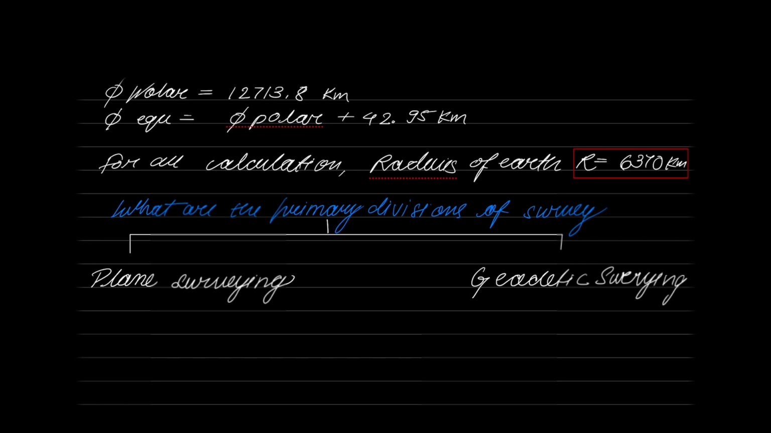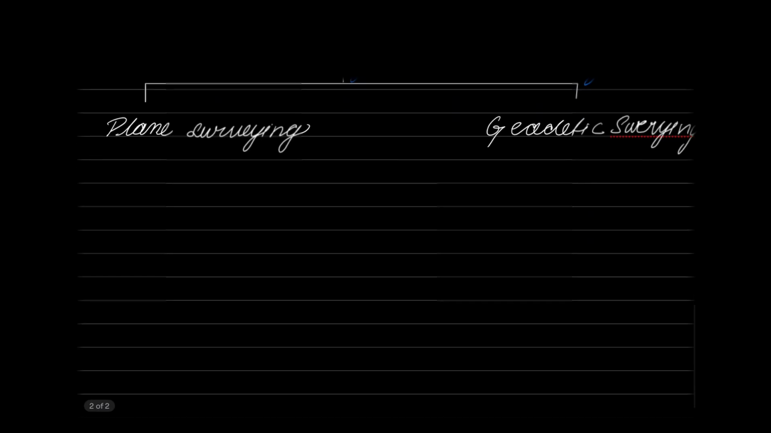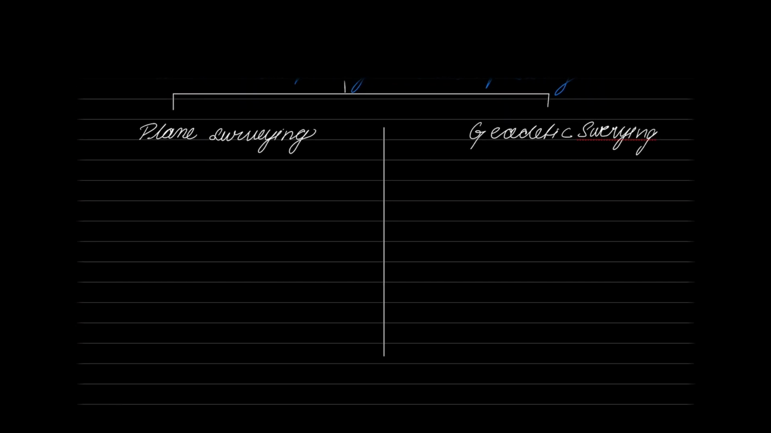Can you please tell me how far the assumption of plane surveying is valid? Plane surveying says that the Earth has no curvature. My question is, how far is this assumption valid? Is it valid for a large extent of area, or only for a smaller extent of area? Right, it is valid only for a smaller extent of area.